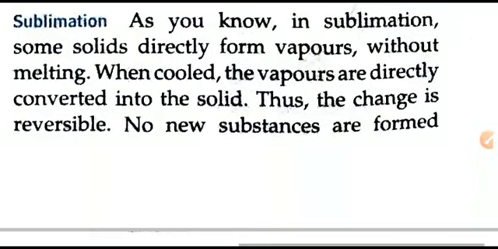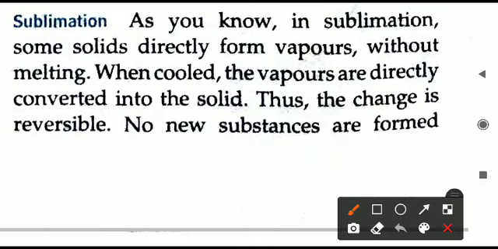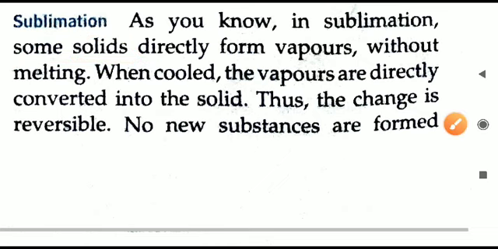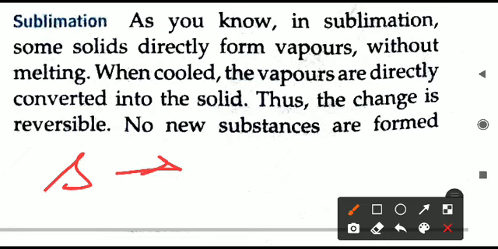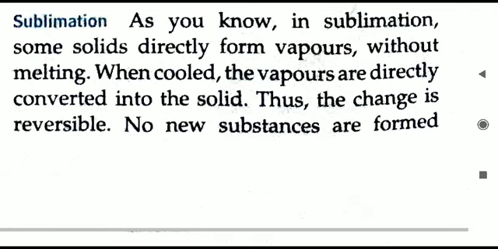Next, we'll see sublimation. So in sublimation, what is happening? Sublimation is the process in which a solid directly forms vapors without melting. If solids are converting into vapors without melting, then the process of sublimation is going on. Solids generally change to liquid, but if a solid changes to gas without passing through the liquid state, that means it is sublimation. That process is called sublimation.